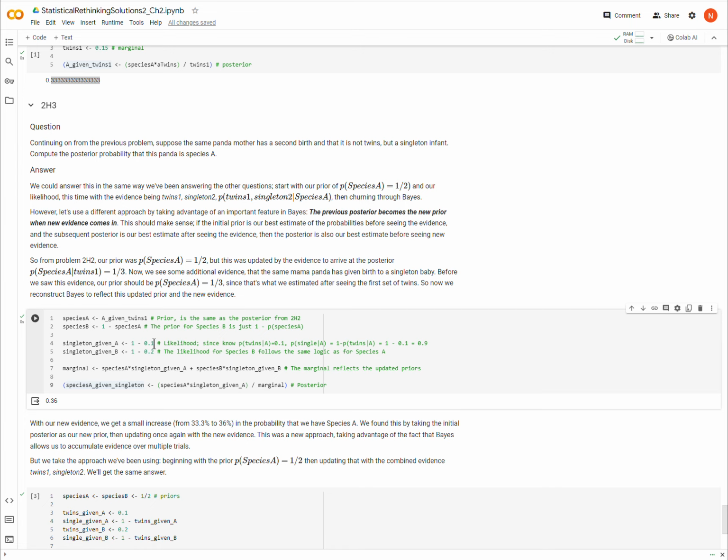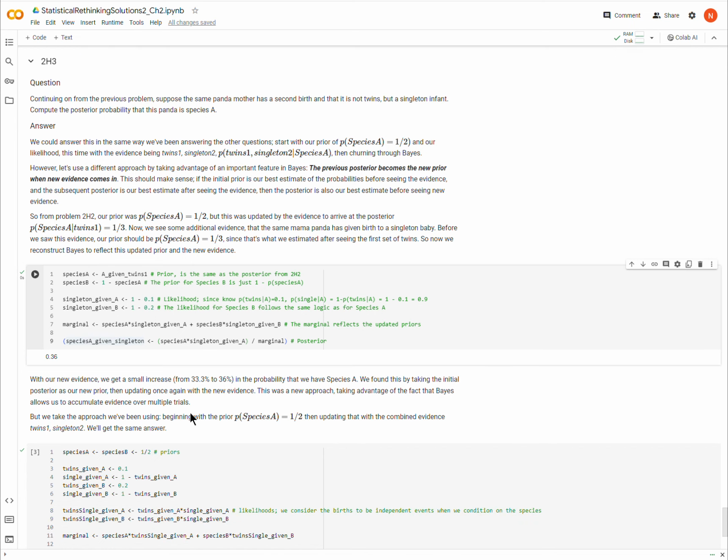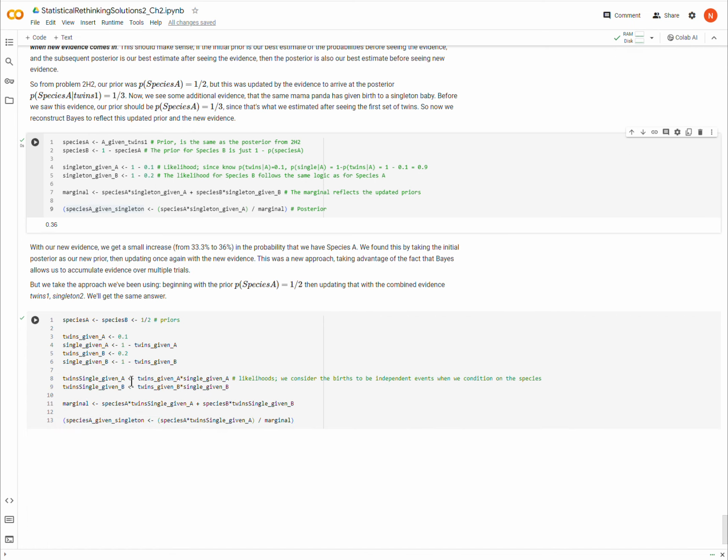Now, we could do this the other way. We could start with the previous priors of 1/2 and then use as evidence twins and singleton birth. Okay, and so that's what we'll do here, and we're going to get the same answer. So I'm starting with my old priors, right, that both species are equally likely, 50%.